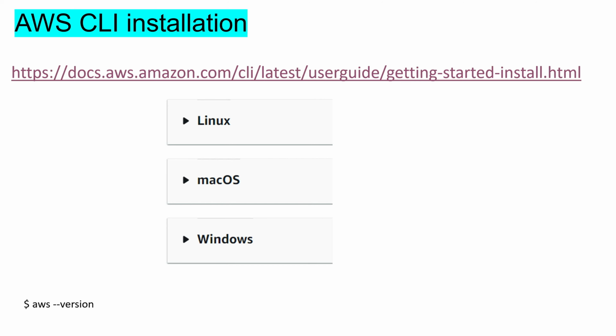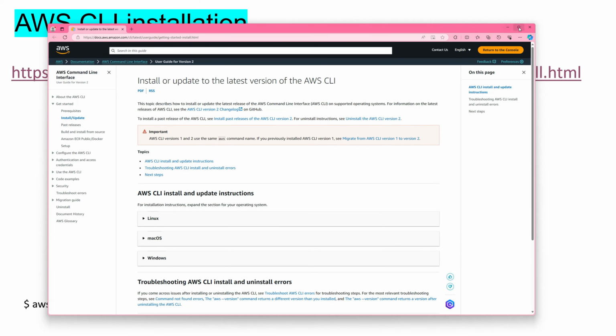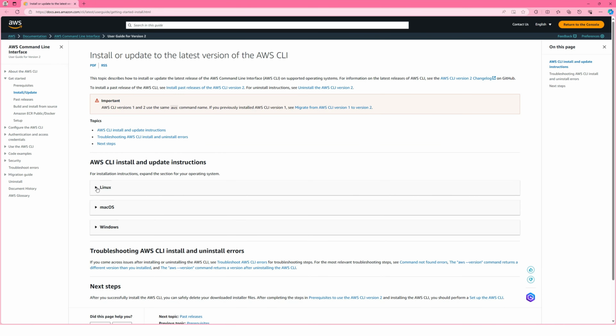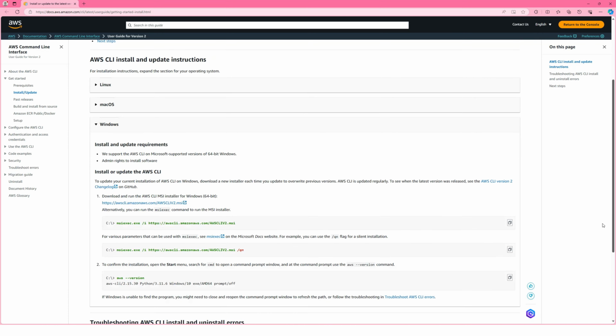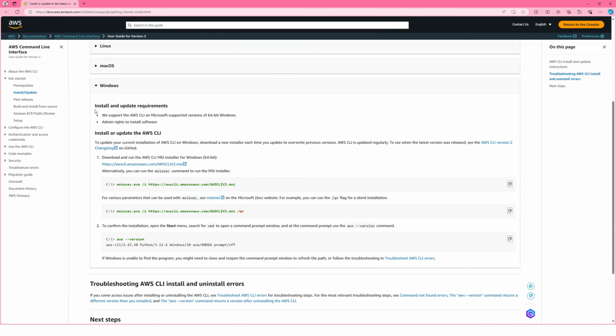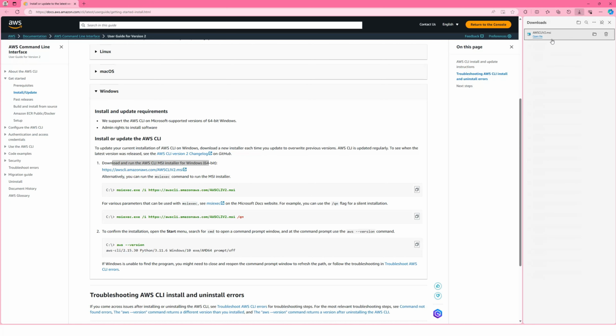Let's talk about AWS CLI installation. Follow this link to install AWS CLI. Just click on this link. It's going to take you to this website right here. So you have Linux, Mac OS, and Windows installation. I'm going to show you the Windows installation. Just go to the instructions. Now you can download the MSI installer. So just click on this MSI installer. It will download the MSI file.